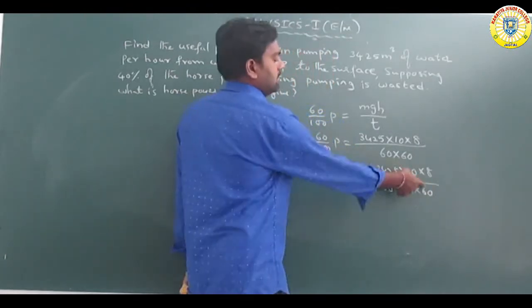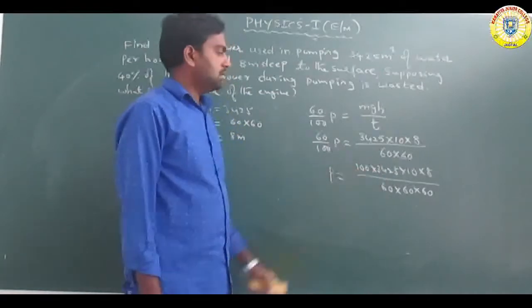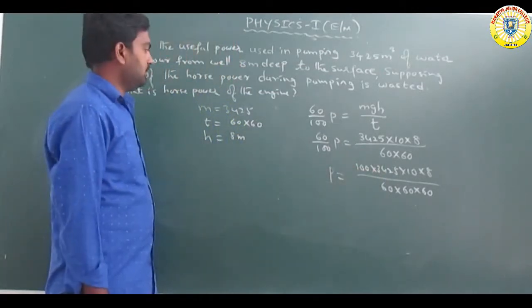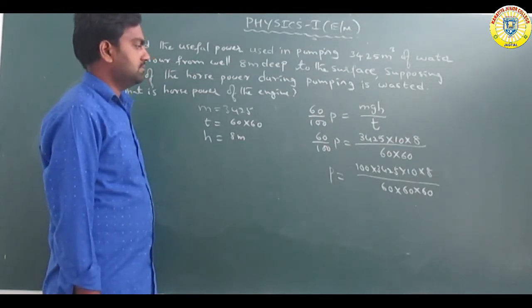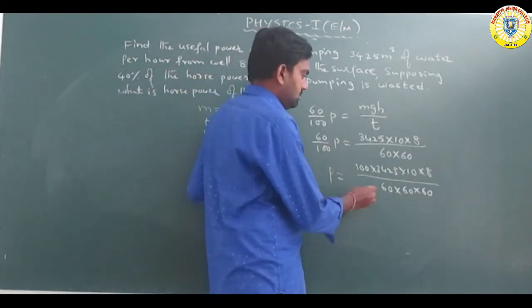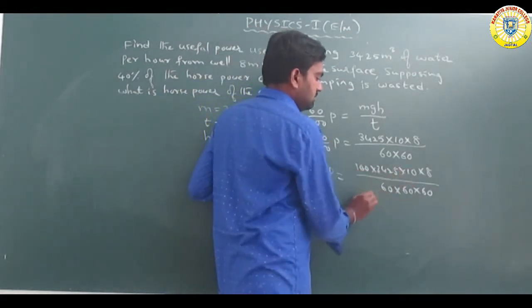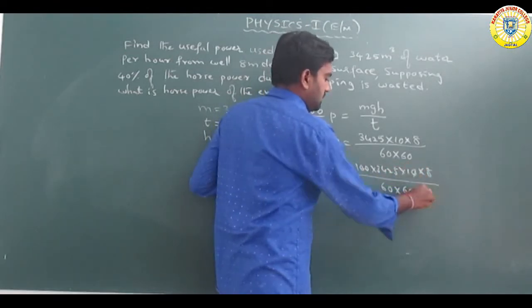So 60 divided. 100 into 3425 into 10 into 8. Here there are 2 zeros and 1 zero, 3 zeros, so 3 zeros are cancelled.